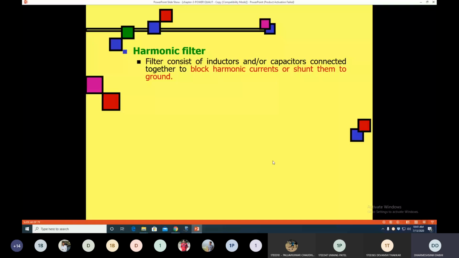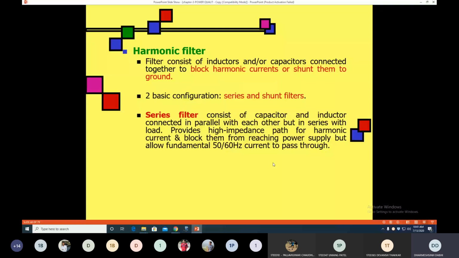There are basically two types based on the connection, series and shunt filter. The series filter consists of a capacitor and inductor in parallel, but connected in series with the load. That's why it is called a series filter. Again, to repeat, capacitor and inductor are both connected in parallel in the series filter, but this combination is connected in series with the load. As we know, when an inductor and capacitor are connected in parallel, that provides a high impedance path to the harmonic.